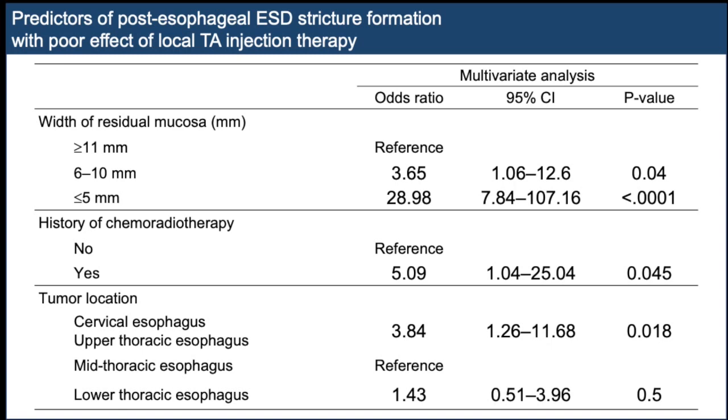Logistic regression analysis of the predictors of stricture revealed the following three independent factors: residual mucosa width of 5 mm or less, or 6 to 10 mm, history of CRT, and tumor location in the cervical or upper thoracic esophagus.